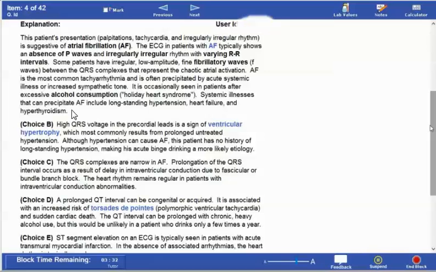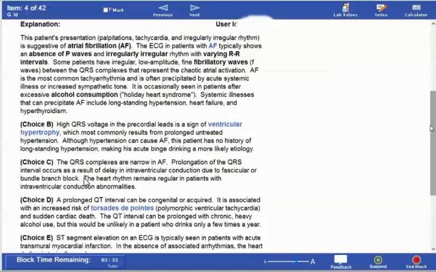And this patient has no history of any disease, so I exclude that. Choice B, high QRS voltage in the precordial leads, is a sign of ventricular hypertrophy, which most commonly results from prolonged untreated hypertension. This patient has no history of hypertension. Although hypertension can cause atrial fibrillation, this patient has no history of long-standing hypertension, making his acute drinking the more likely etiology.